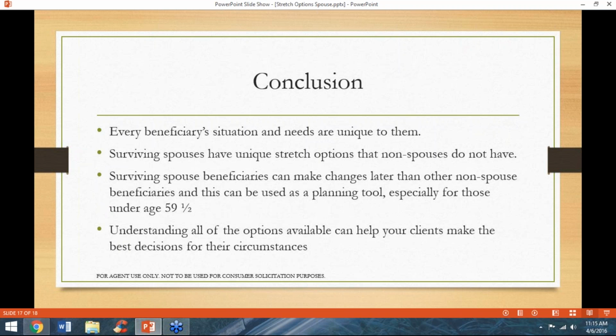Every beneficiary's situation is different, and their needs are unique to their circumstances. Surviving spouses have several options that are not available to non-spouse beneficiaries. Surviving spouses can make changes to their stretch selections, and this can be used as a planning tool, especially for those under age 59 and a half. Understanding all of the options available can allow you to help your clients make the best decision for their circumstances.